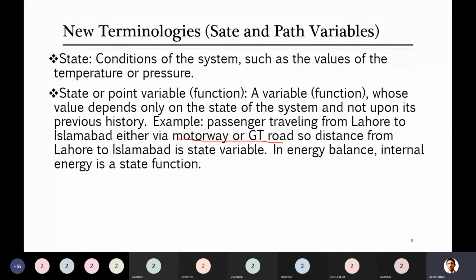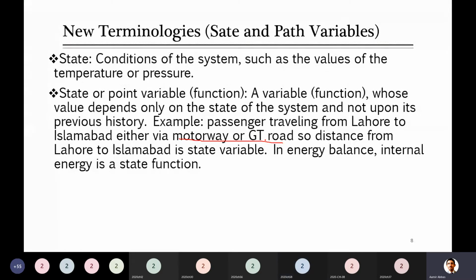Most of the time, distances are defined between cities. Do you know how far Islamabad is from Lahore? 350 kilometers. Okay, consider 400 kilometers. I can just give some random number, maybe not exact, 400 kilometers. So now when someone has traveled from Lahore to Islamabad, we consider that he or she is 400 kilometers away from us. Do you agree with this? Yes, sir.